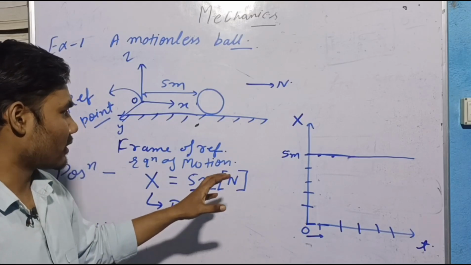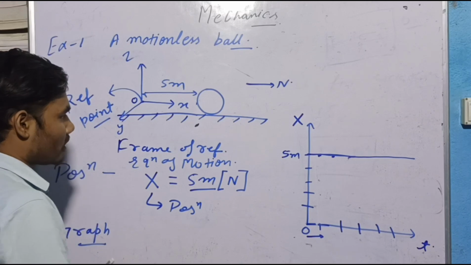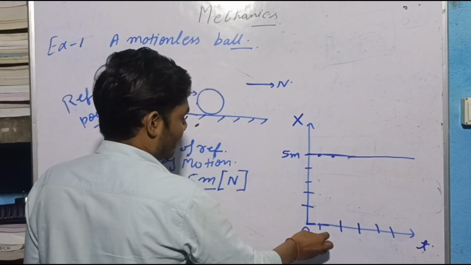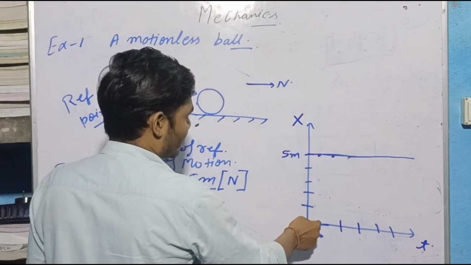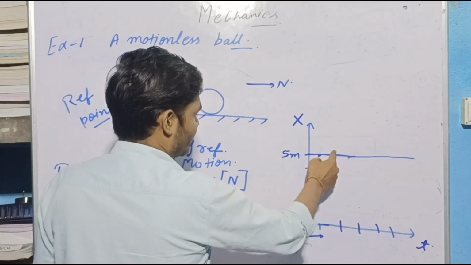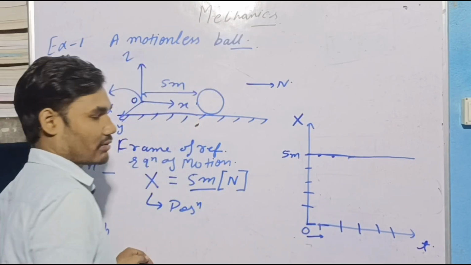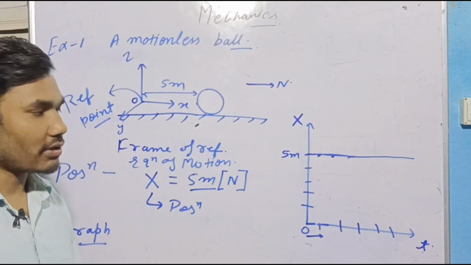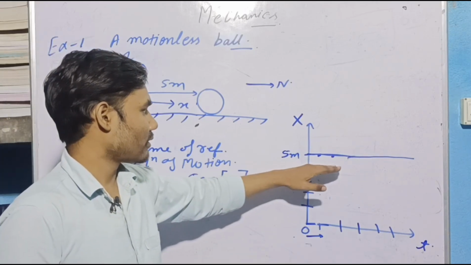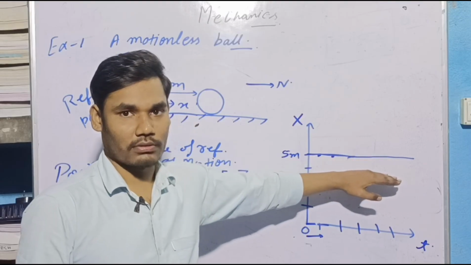Some people get the misconception that the ball is along this line, that at 1 second the ball is here, at 2 seconds the ball comes here, at 3 seconds the ball comes here. No, it is not like this. This line is not the path of your ball.